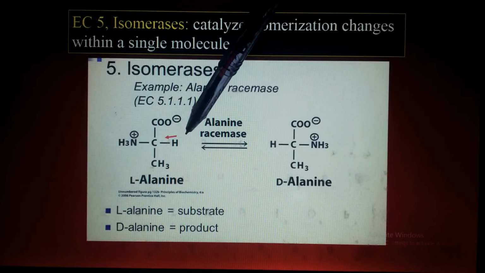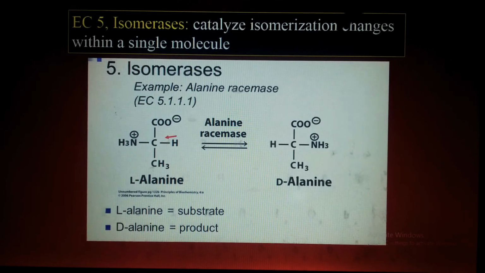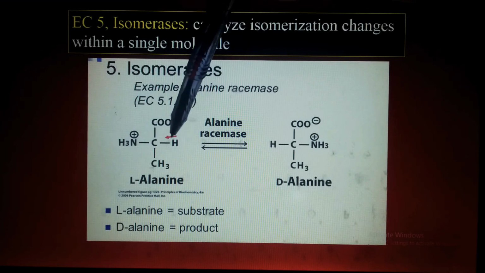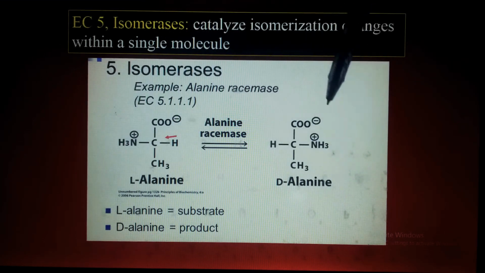You can also quote the example of glucose and fructose, or the L form of glucose and the D form of glucose. But here I'm just quoting the example of alanine, in which you can clearly see both have the same molecular formula, is it clear? But the arrangement of the atoms is different.